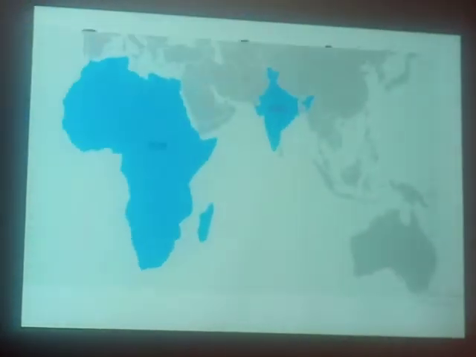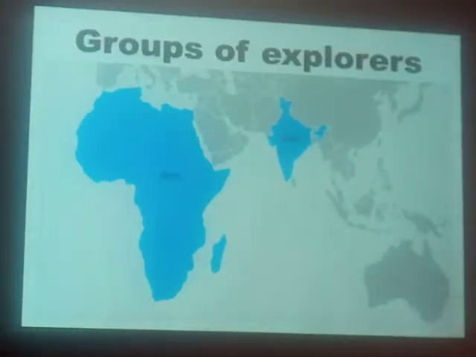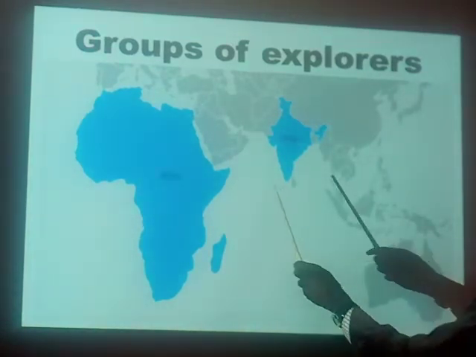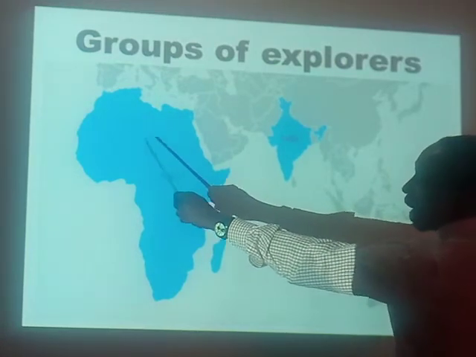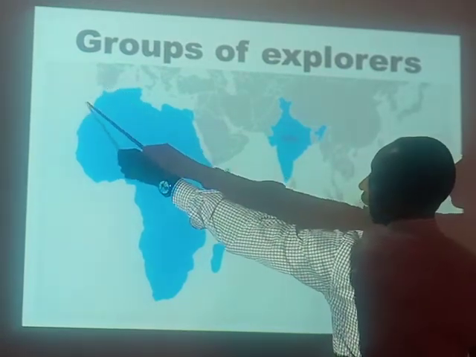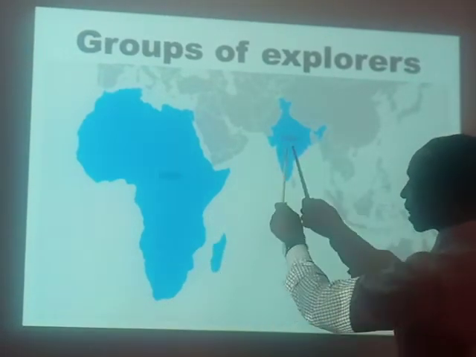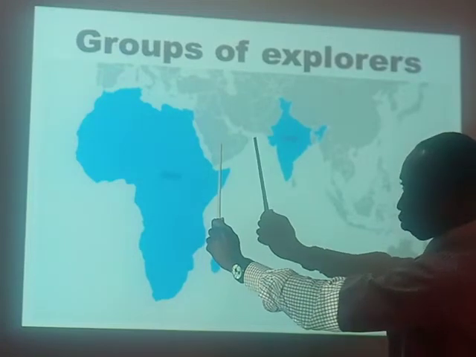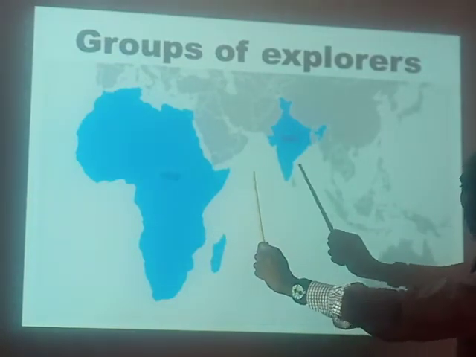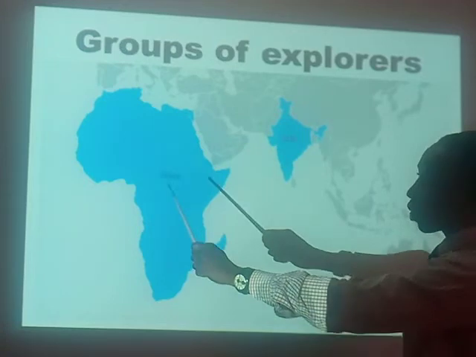Groups of explorers. What are these groups of explorers? I know in P6 class you never dealt with it. Here I want to understand groups of explorers. Let's use that map. In this map, we shall discuss the first group that never entered the interior of Africa, a group that came from Portugal, and they sailed along the coast of Africa, whose intention was to get a sail to India. That's the first group. We call them Portuguese explorers.